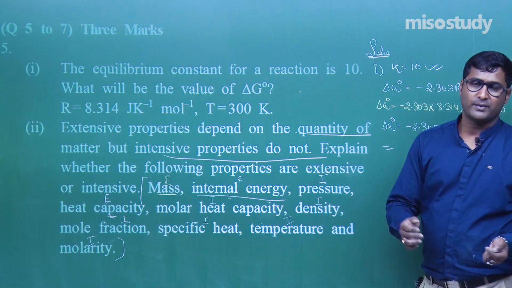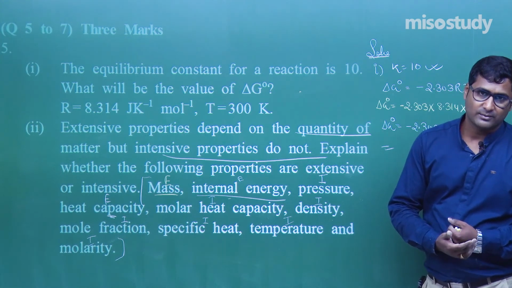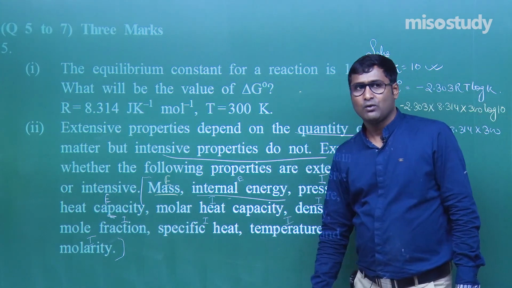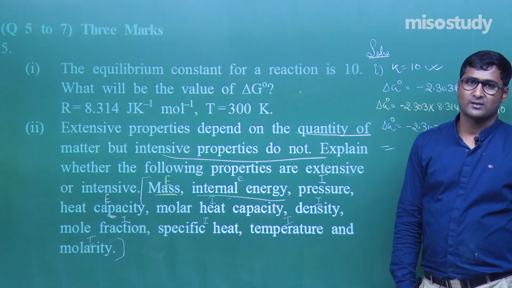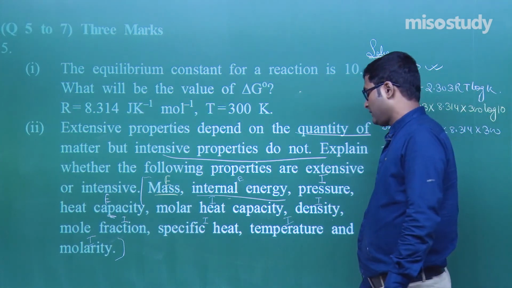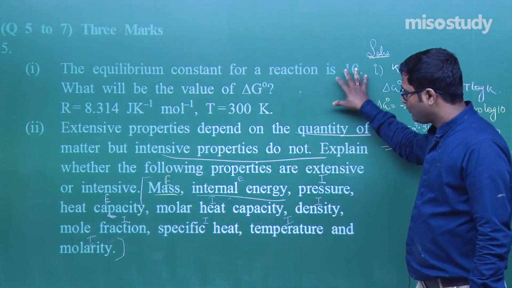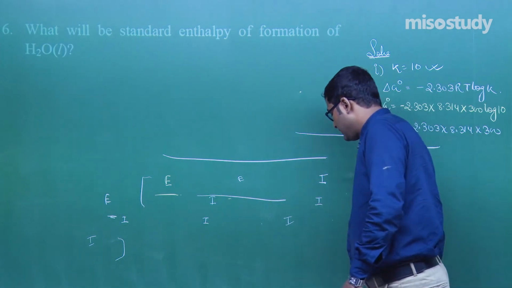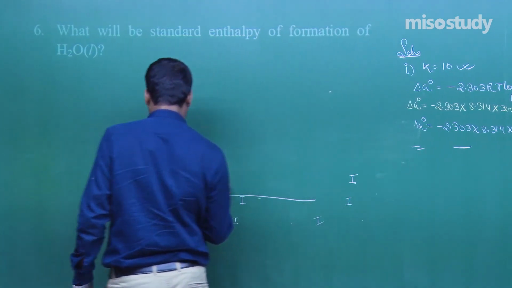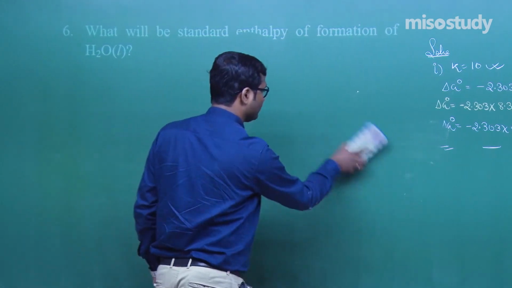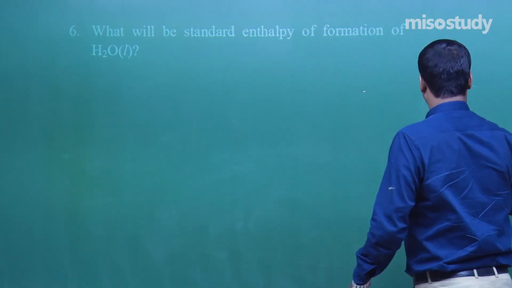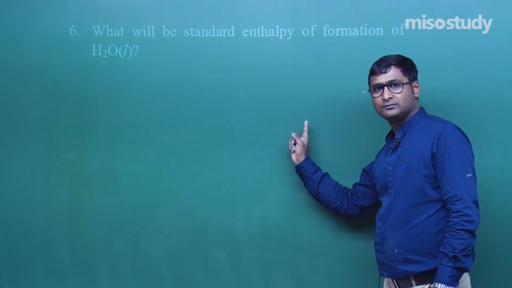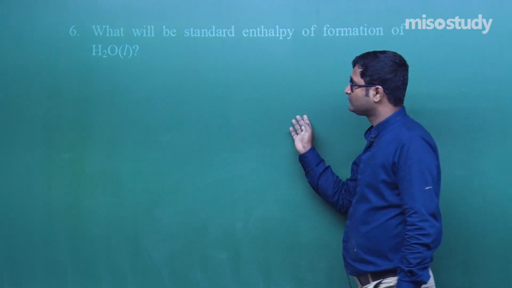Those properties which depend upon the quantity of the substance are known as extensive properties. Those properties which do not depend upon the quantity of substance are known as, my friend, intensive properties. I think you can easily solve such kind of questions, my friend. Now, I am leaving this question for you. Read the question carefully, what is given here. Can you do it for me? I am giving you a few seconds to think on it. Okay? Now, think on it.